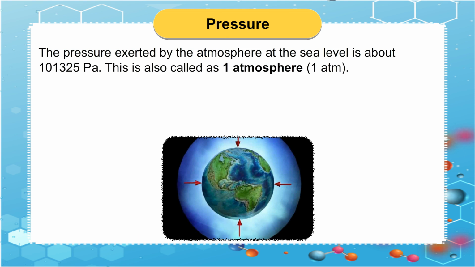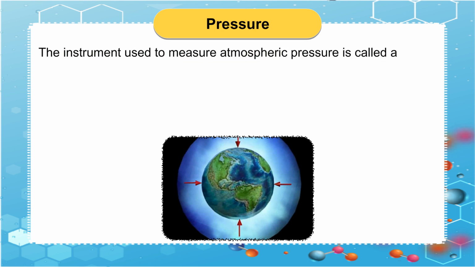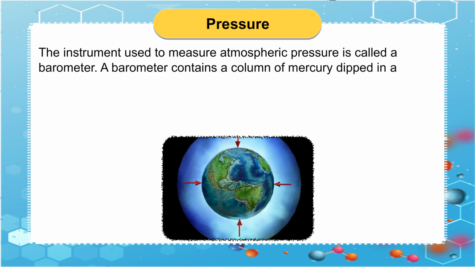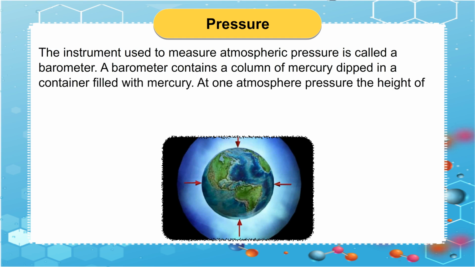The pressure exerted by the atmosphere at the sea level is about 101325 Pa. This is also called 1 atmosphere, 1 atm. 1 atm is equal to 1,01,325 Pa. The instrument used to measure atmospheric pressure is called a barometer. A barometer contains a column of mercury dipped in a container filled with mercury. At 1 atmosphere pressure, the height of the mercury column is 76 centimeters.